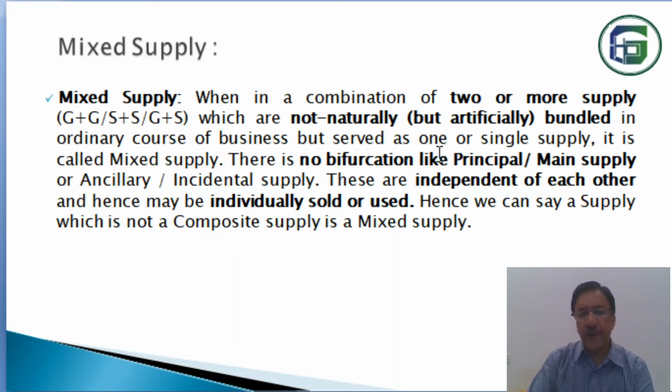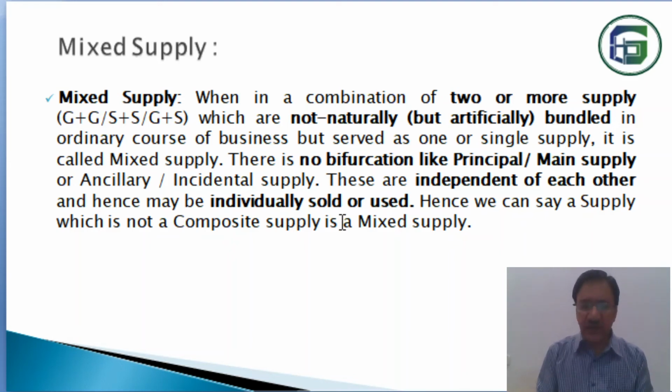There is no bifurcation like principal and main supply. In case of mixed supply, there is no main supply, no principal supply, and no ancillary or incidental supply. All are equally important. If there are two or three supplies, all of them are equally important. There is nothing like main supply or ancillary supply. They are independent of each other. All supplies are independent. They are not dependent on each other. Hence, they may be individually sold. These can be individually sold because they are independent.